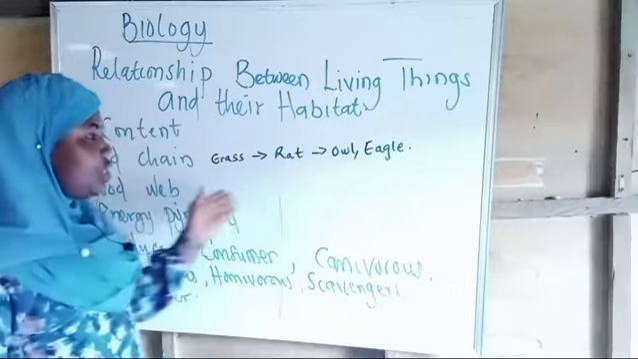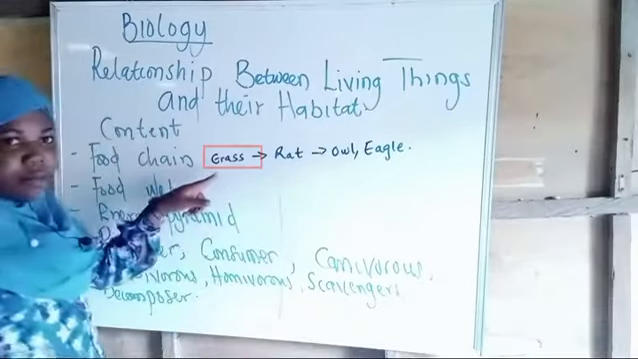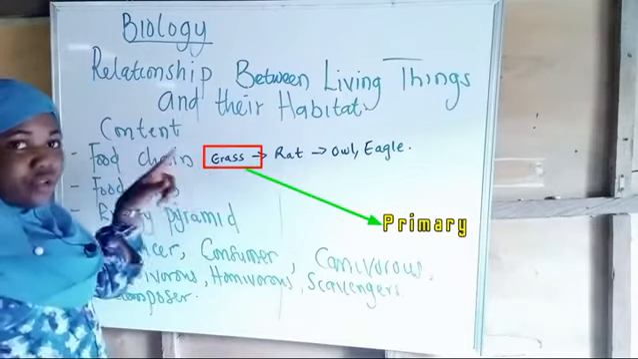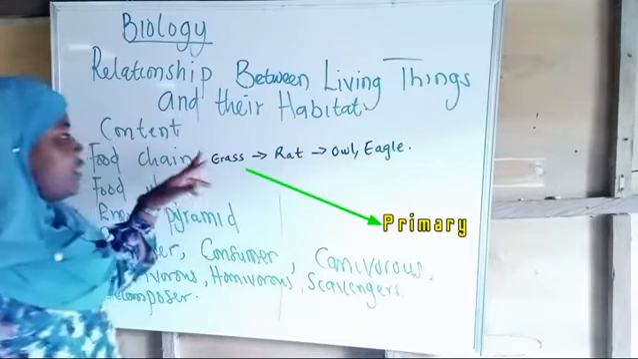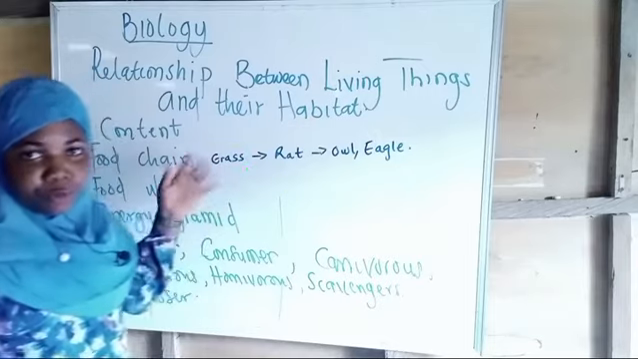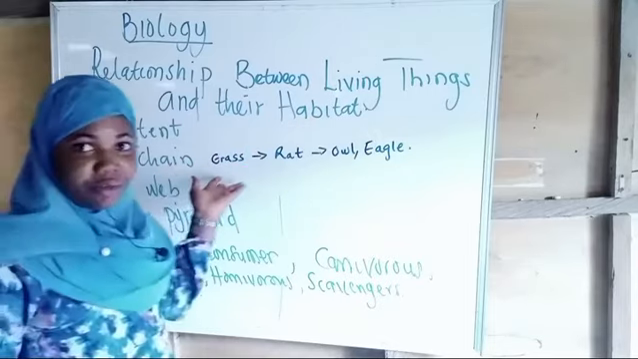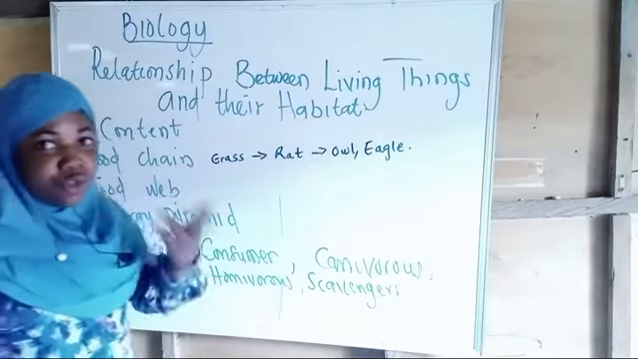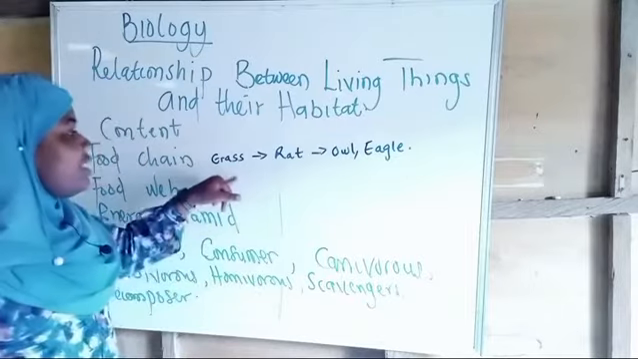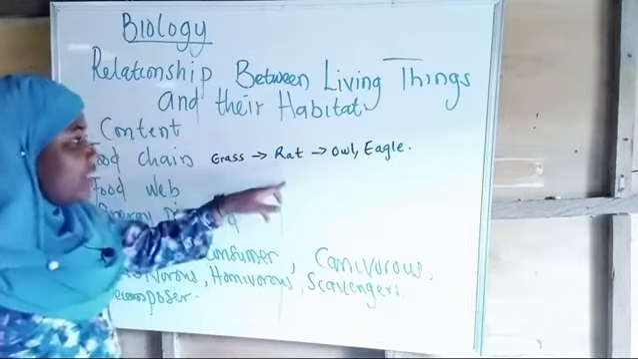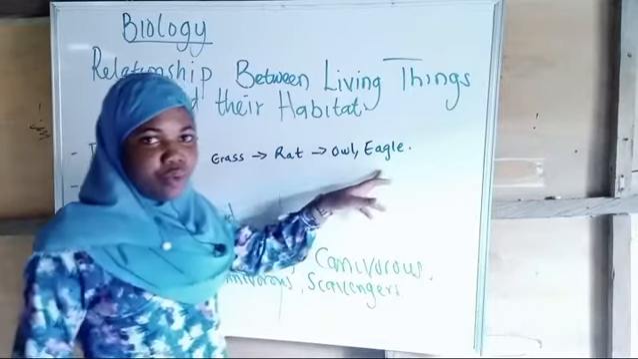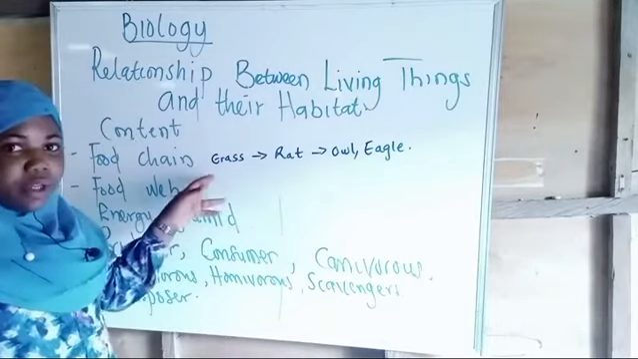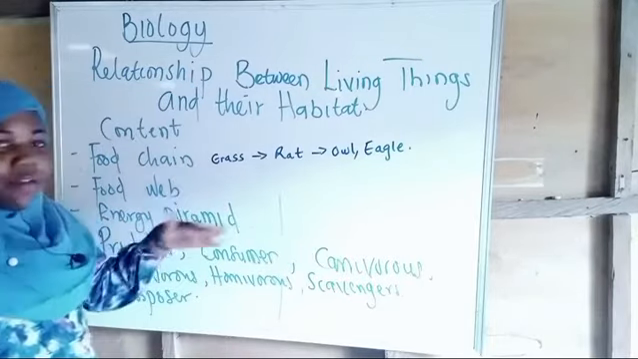Now, in this food chain, the grass is the primary producer. The grass gains its food through photosynthesis. We know grass are green plants, and they make use of photosynthesis for production of food. Now this grass is eaten by the rat, and this rat is eaten by what? The eagle. So this is a food chain. This is a typical example of a food chain. It's just the way they feed.